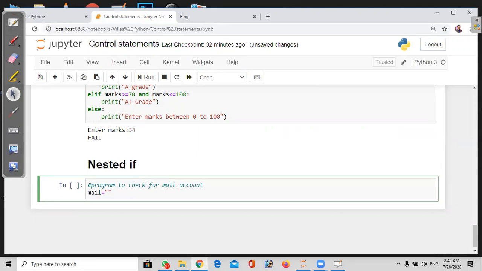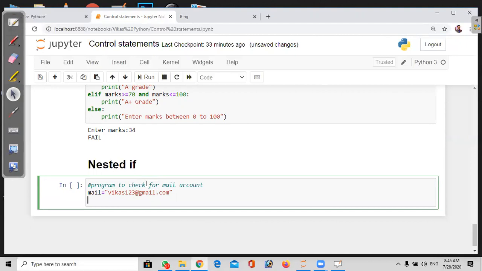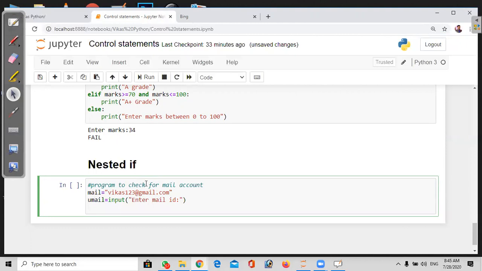My existing mail ID is, for example, vikas123@gmail.com. We'll ask the user to enter the mail ID: umail equal to input of enter mail ID. Now we'll check if mail equal to umail.